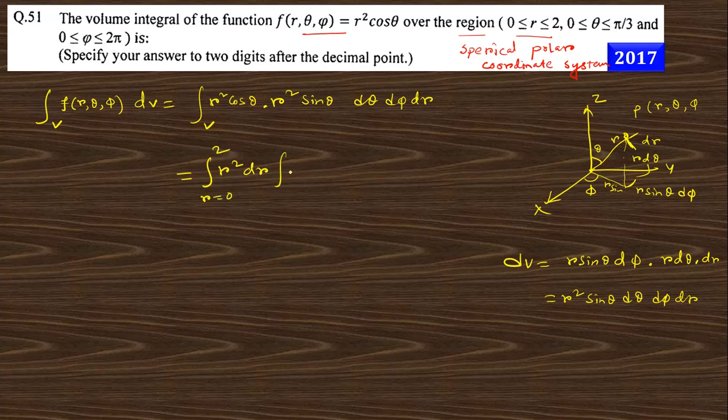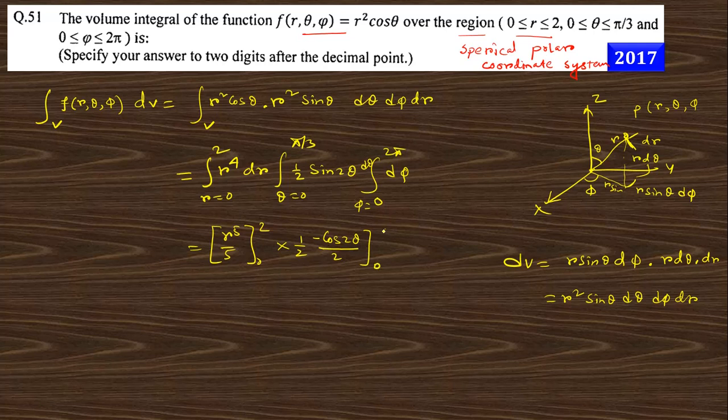Okay, so I can write this as r square dr, where r is 0 to 2. Then sin theta cos theta, I can write as half sin 2 theta, and theta is 0 to pi by 3, and d phi is 0 to 2 pi. So this is r to the power 4. Integral of this is r to the power 5 by 5, limit 0 to 2, and integration of this portion is minus cos 2 theta by 2, limit 0 to pi by 3, and this is 2 pi.